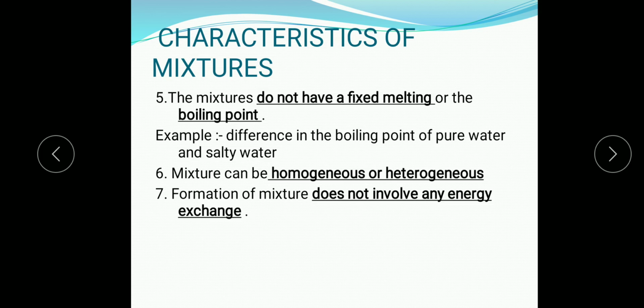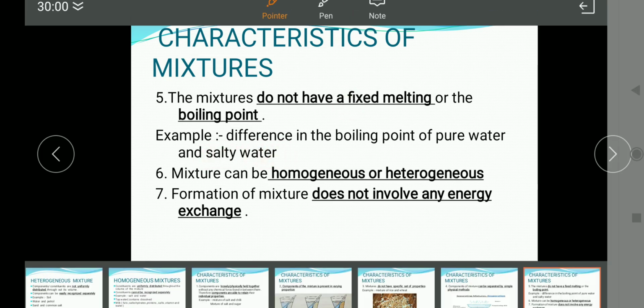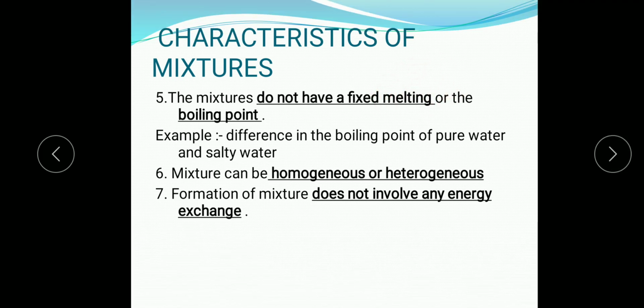Then mixtures do not have a fixed melting point or boiling point. For example, the boiling point of pure water is 100 degrees Celsius, but the boiling point of salty water is more than 100 degrees Celsius. So mixture will not have a fixed melting point and boiling point. This will vary on the basis of the composition or the quantity of the constituents. Then in the previous class we have discussed that mixture can be homogeneous or heterogeneous.